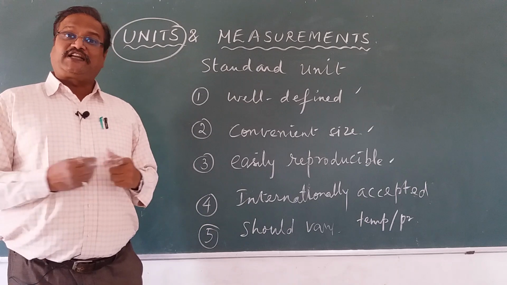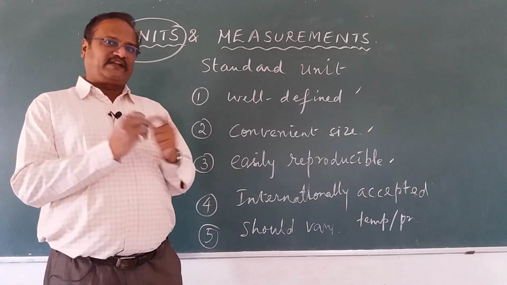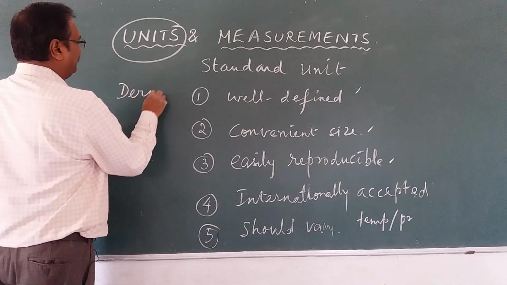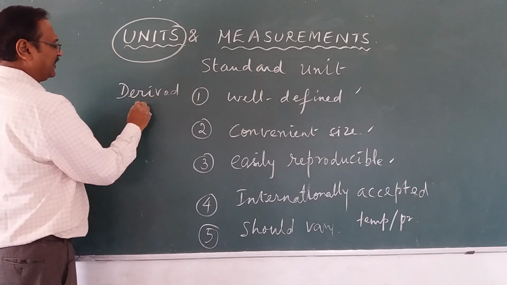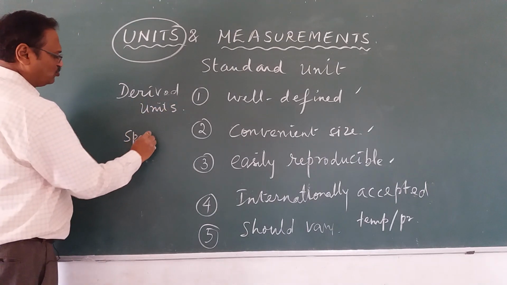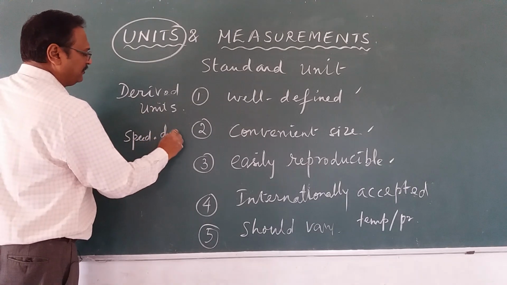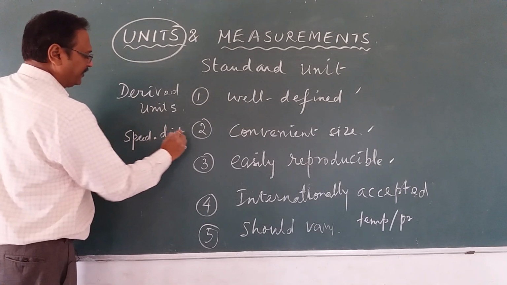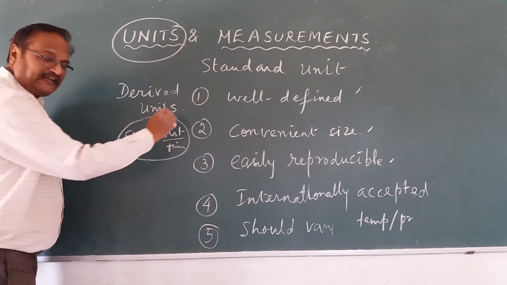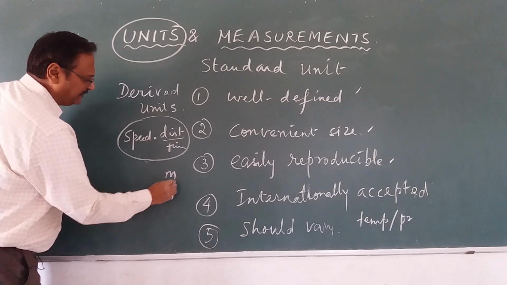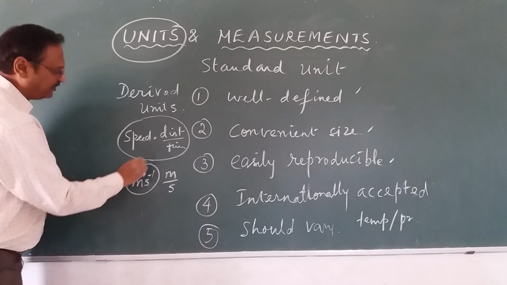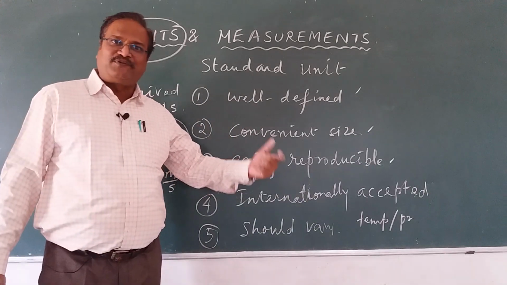and we also learnt about basic physical quantities. And you also have derived physical quantities. We derive them. How do we derive? For example, speed. What is speed? Speed is equal to distance upon time. So this is a derived one. What is the distance in SI unit? Meter. Time, second. Meter per second will become the unit of speed, a derived quantity.